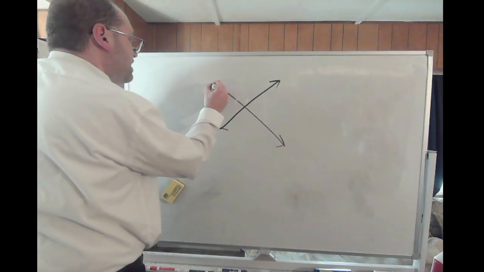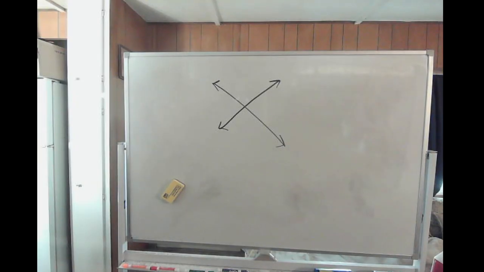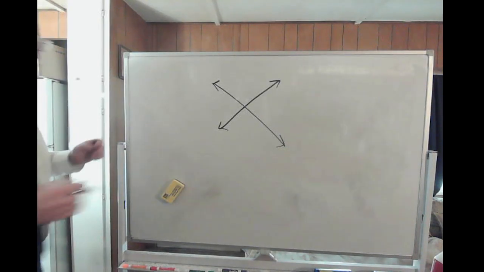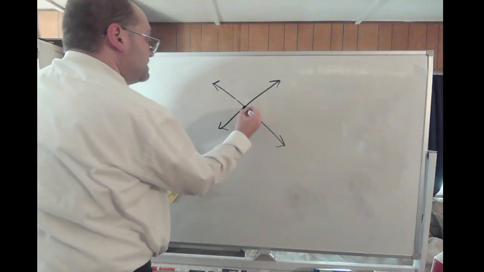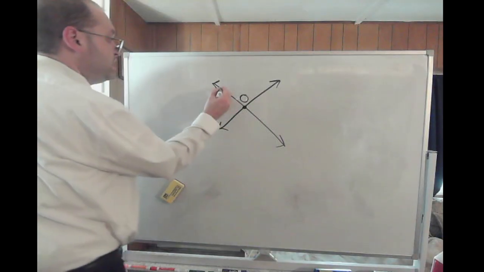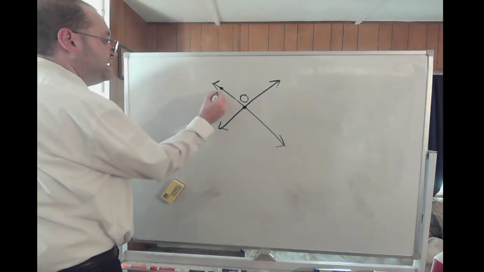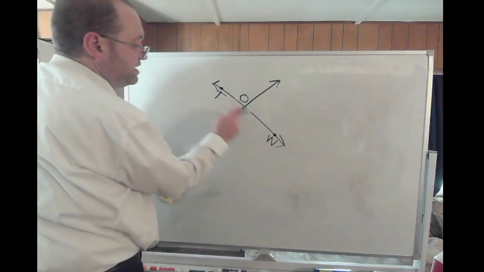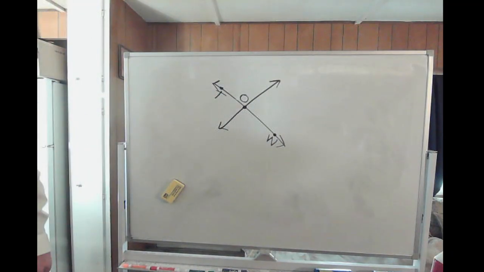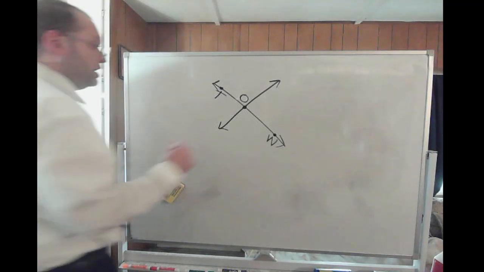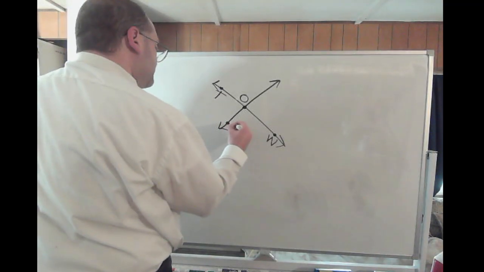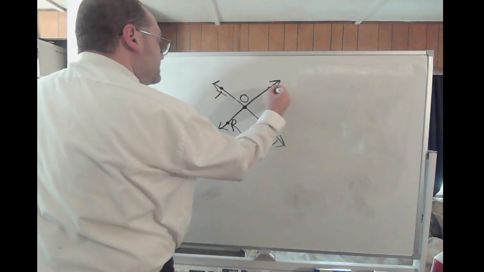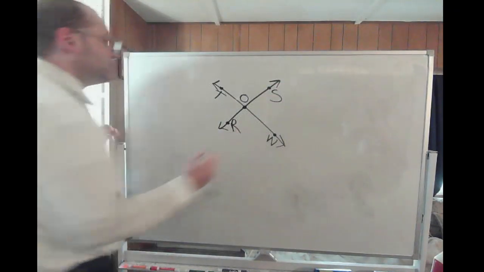So right there I have two lines. These two lines intersect at point O. On this line you have T, this line you have W, so you have TOW on this line. On this line here you have point R, on this one here you have point S.